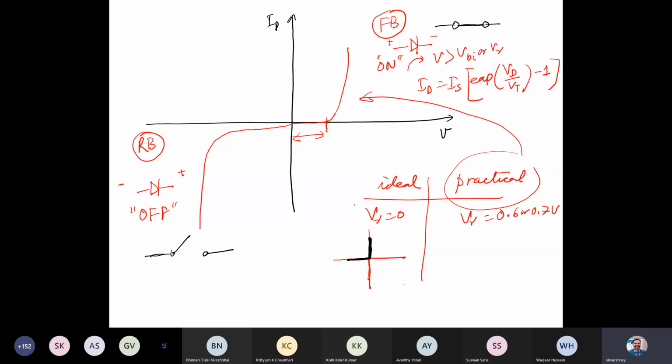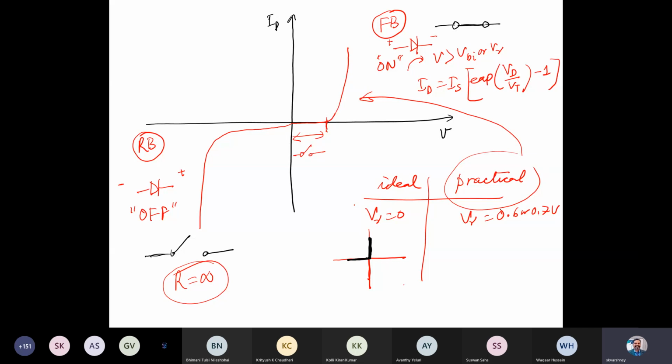But for a practical silicon diode, in this region the diode is off, so it acts as an open circuit. When the polarity of the battery connected to the diode is reversed, the diode is simply off, equivalent to an open circuit, meaning infinitely large resistance.